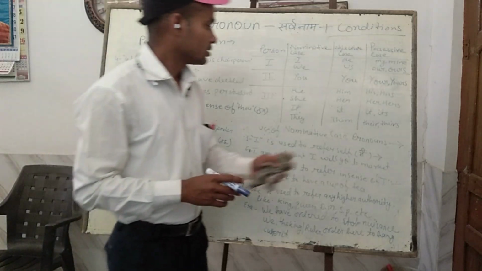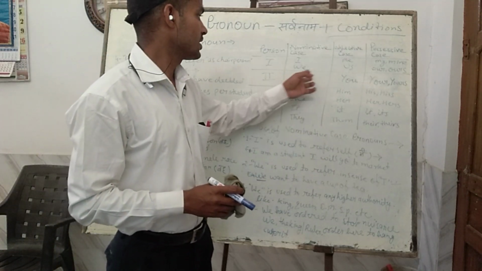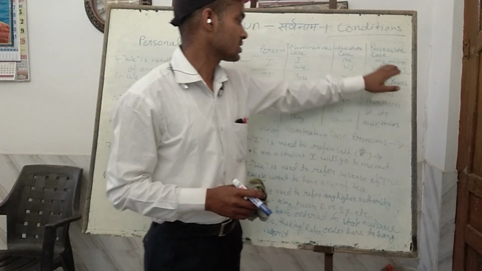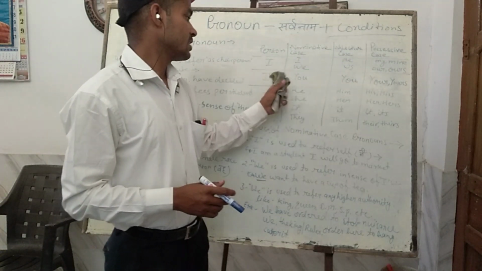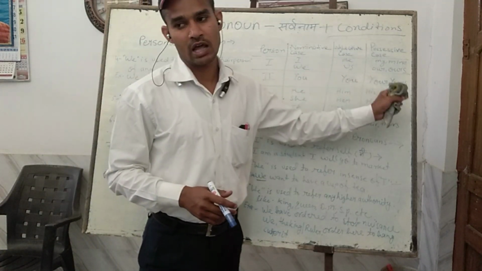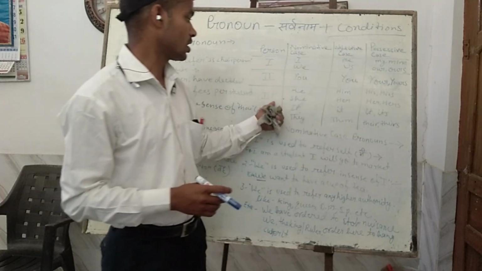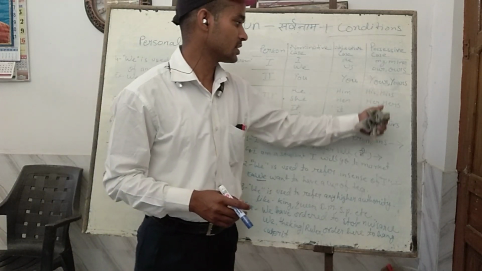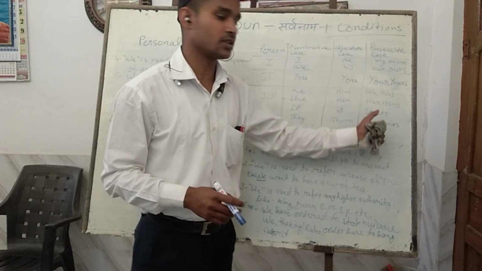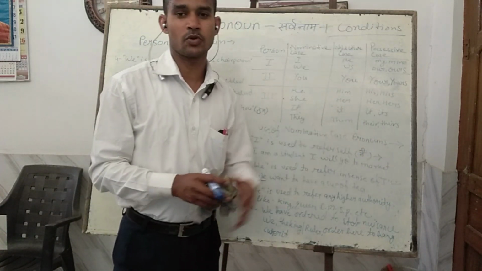As I told yesterday with the help of a graph, I, we, me, us, my, mine, ours, all these come under the category of first person pronoun. Second person pronouns: you, your, yours. And third person pronouns: he, she, it, they, him, her, it, them, his, her, hers, its, their, theirs. All these come under the category of third person pronoun.